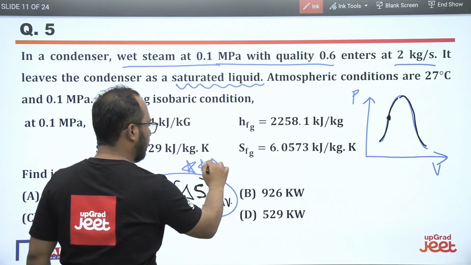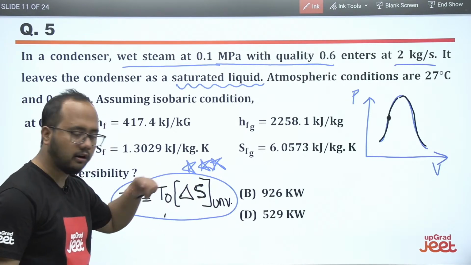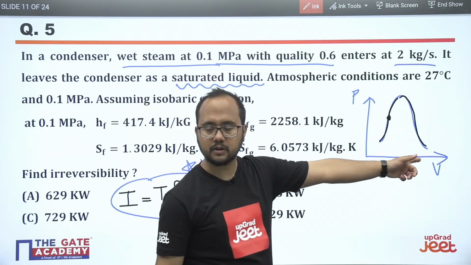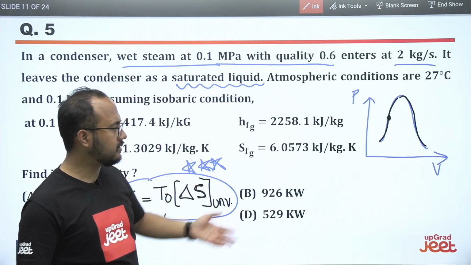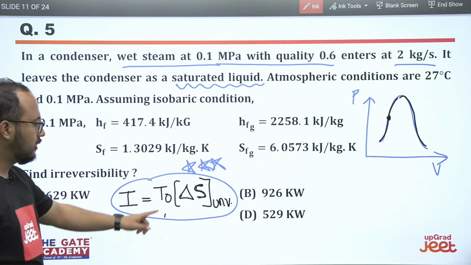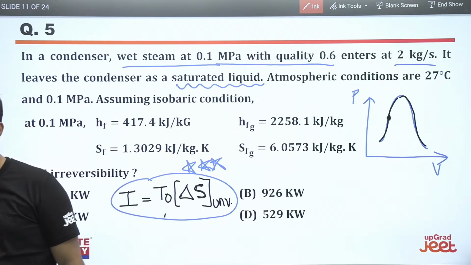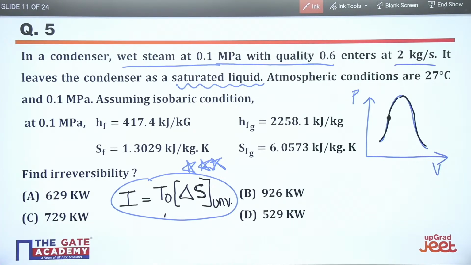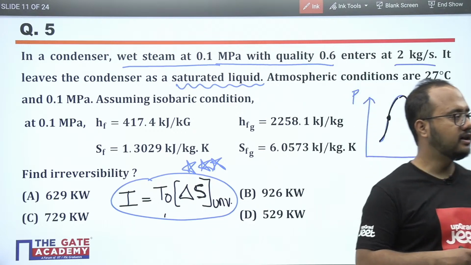See, in the first part this is a multi-concept question. How? You have to calculate the entropy change, you have to calculate the irreversibility, and you should know the concepts of properties of pure substance. So this is a multi-concept question, right? So please try to solve this particular question. First of all you have to calculate the entropy change.